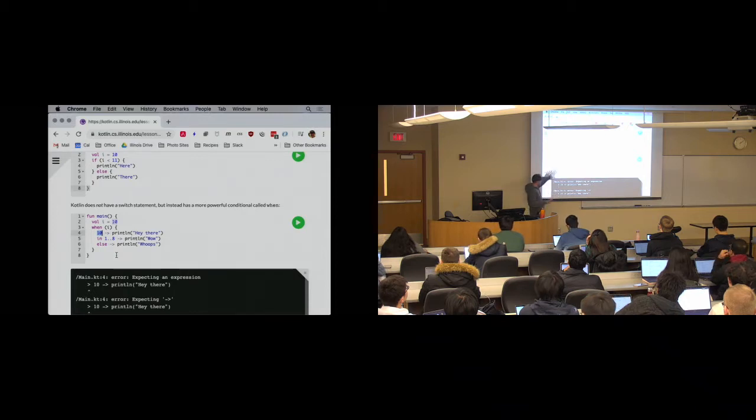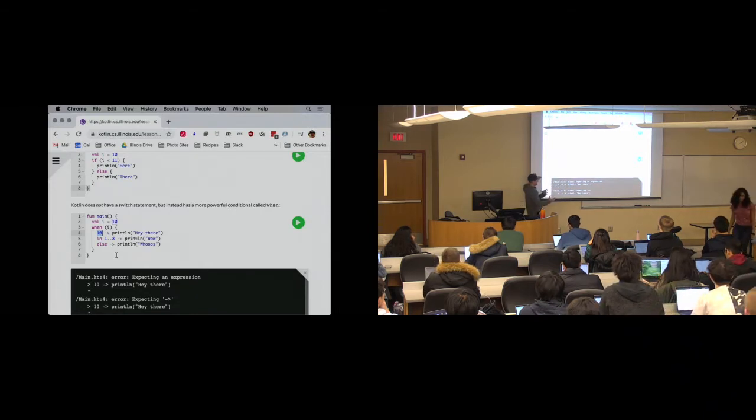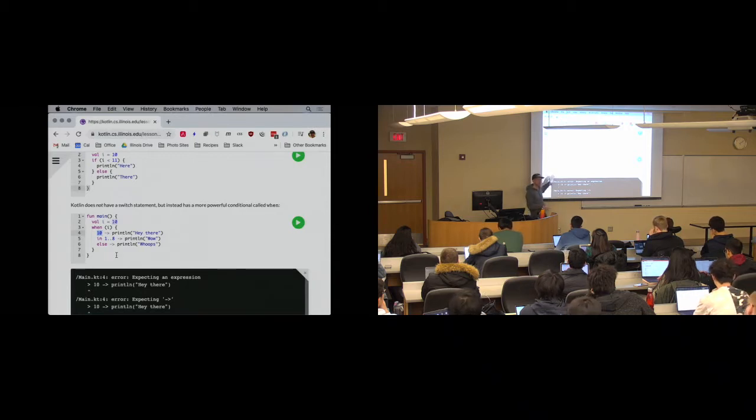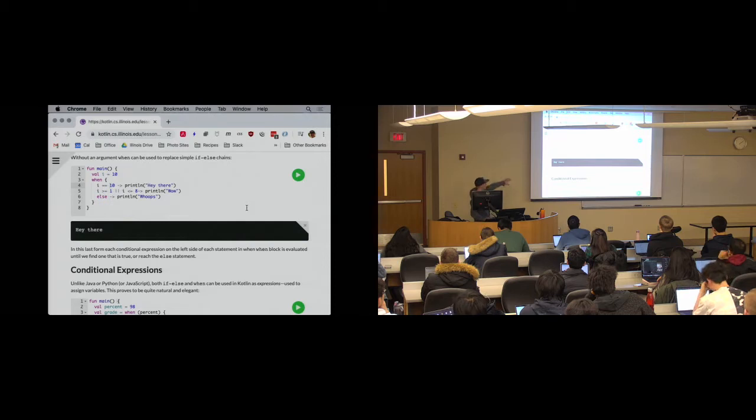Again, we'll come back and talk more about the type system and generics and polymorphism later, but one of the places where this type of statement is a lot more useful is when you're doing actual type testing. You have some reference to some object, you're not exactly sure what it is, and you want to do something based on that. There's a form of this statement that allows you to say, if this is a string, do one thing. If it's a number, do something else. That's what this statement is really more designed for. If you want to use this alternative format down here, this will do what you want. It is a little less elegant. Great questions. Other questions?